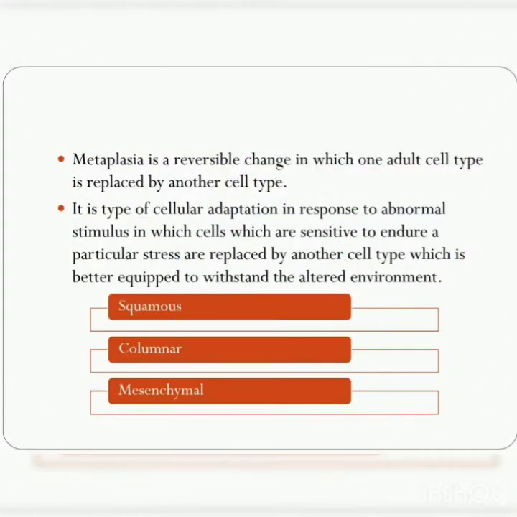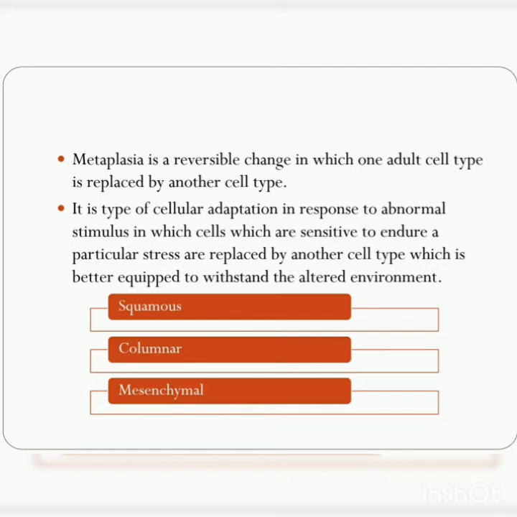It is a type of cellular adaptation in response to an abnormal stimulus, in which the cells that are sensitive to the stimulus are replaced by another cell type which is better equipped to withstand the altered environment. Once the underlying stimulation is removed, the tissue returns to its normal pattern of differentiation, that is, the metaplastic changes reverse. The most common examples of metaplasia include squamous, columnar, and mesenchymal.